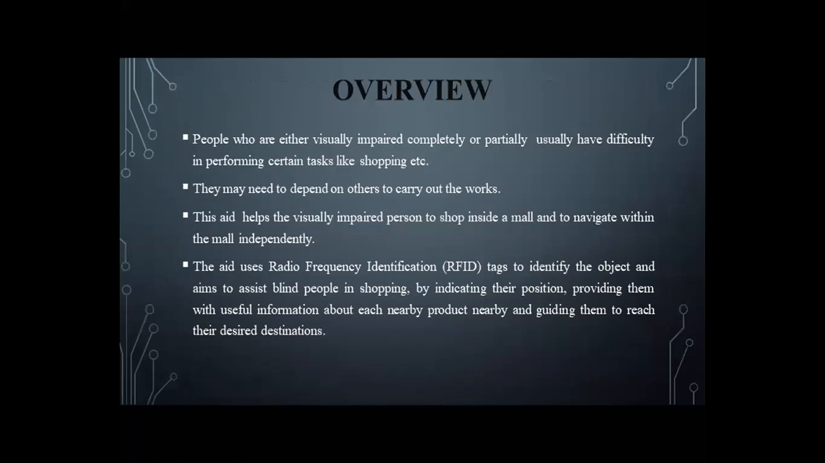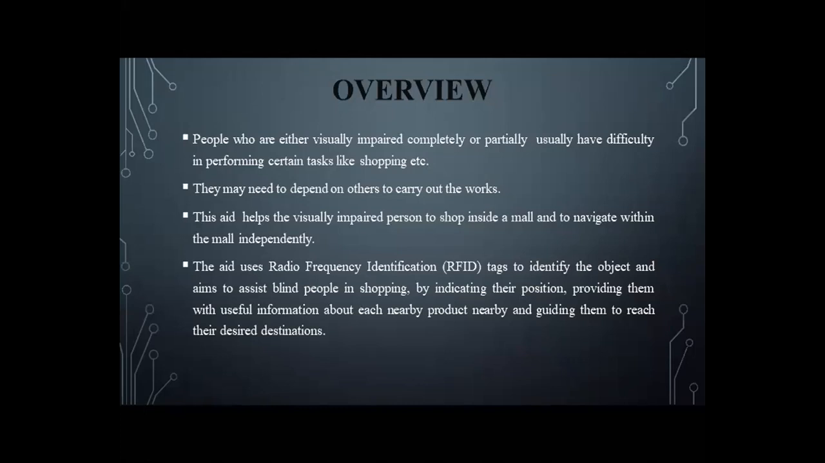People who are either visually impaired or partially impaired usually have difficulty in performing certain tasks. Tasks include shopping also. So they need help. They will depend on others to shop inside the mall. So our project helps that visually impaired person to shop inside the mall and to navigate within the mall independently. He or she doesn't need to depend on other persons.